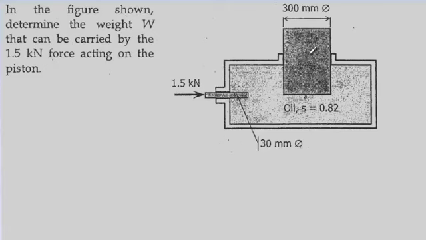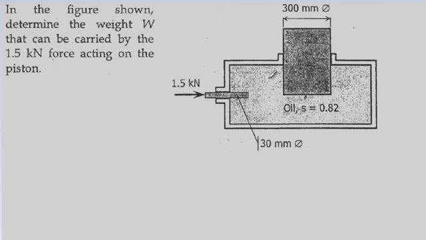Also here, we have another piston, but of course in this case we just would like to ask what will be the weight of this piston that the 1.5 kilonewton force here could support. Well, the piston here is 30 millimeter in diameter, and this one is 300. The idea is very simple.